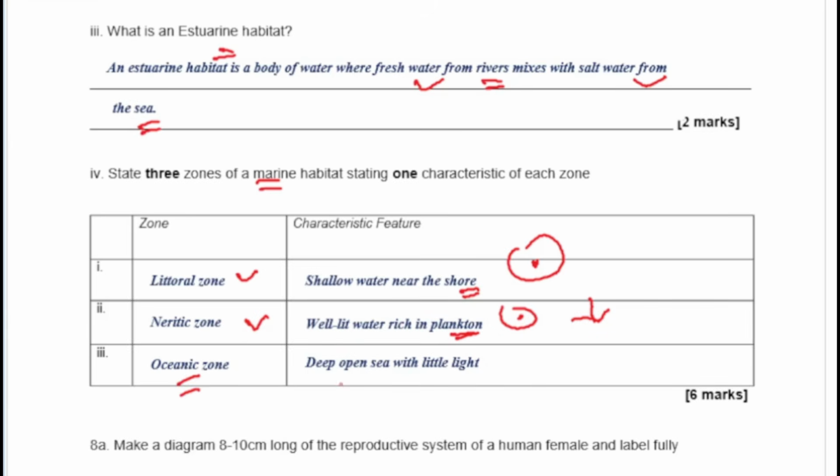But you now have the oceanic zone. Here it's very deep, where you have your big whale, your shark, all those very dangerous fishes. You have them in the oceanic zone of the marine habitat.